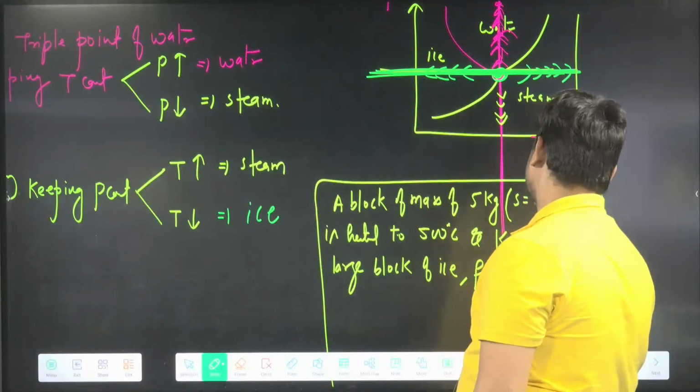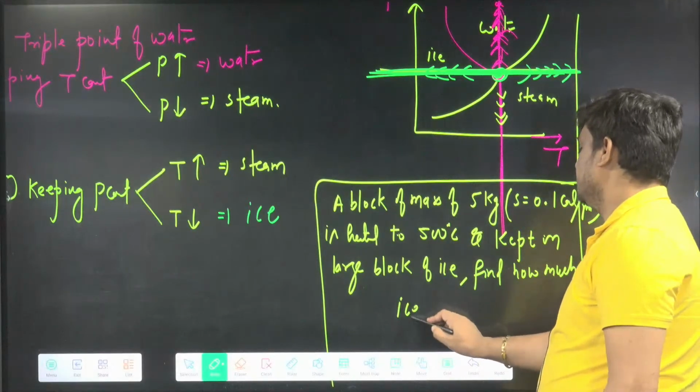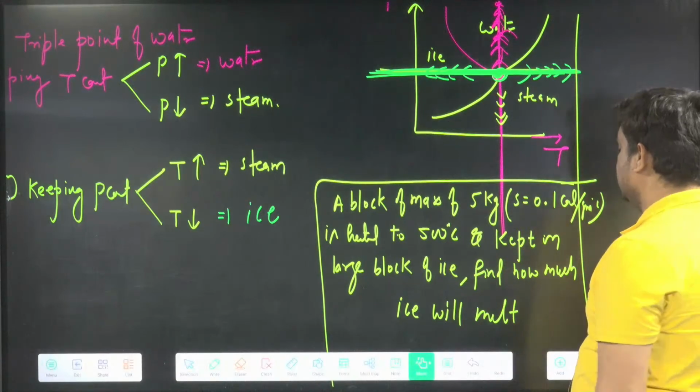Find how much ice will melt. How much ice will melt? This is what we have to find.